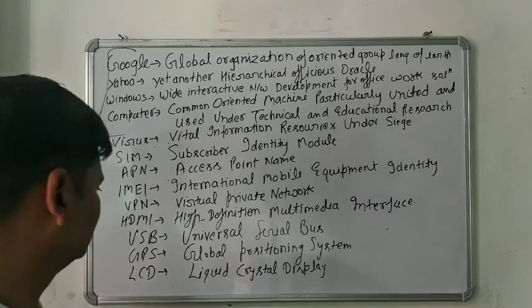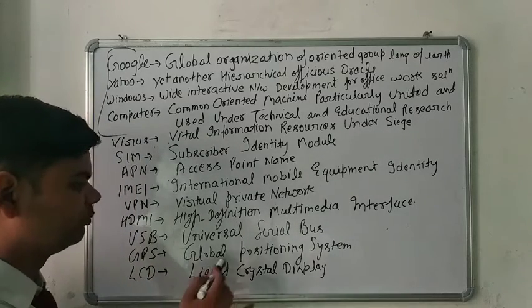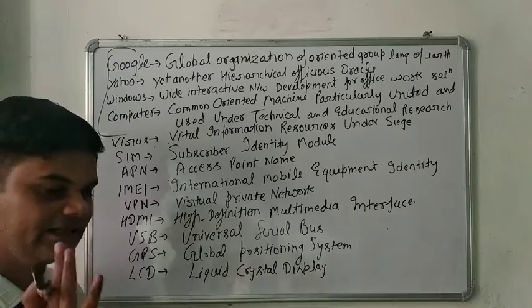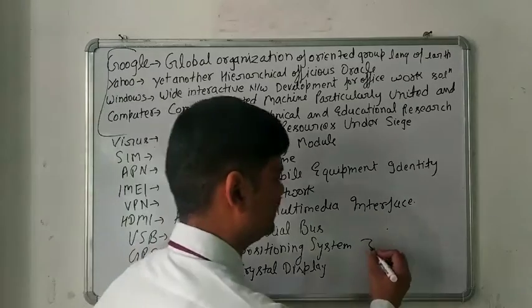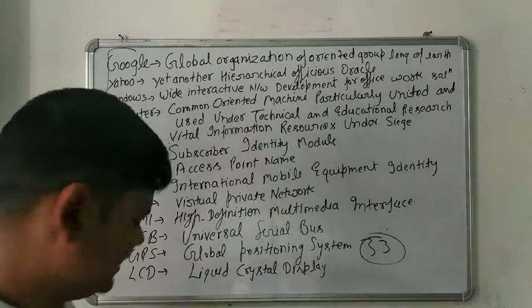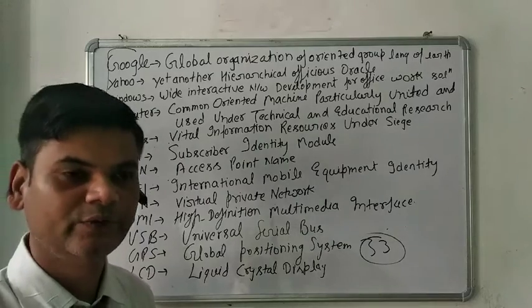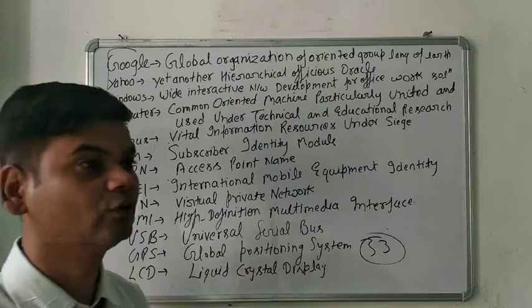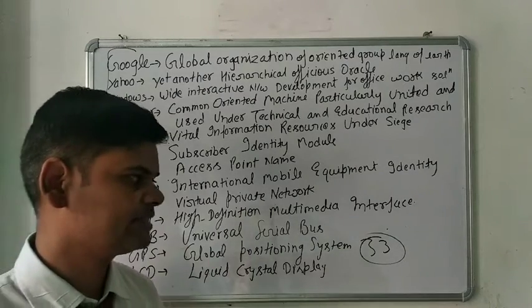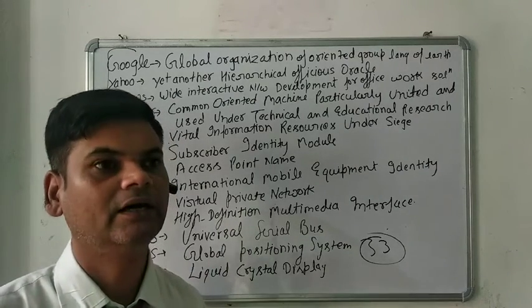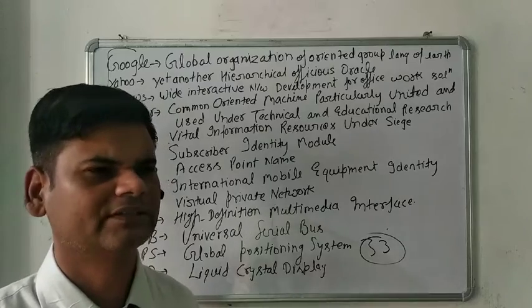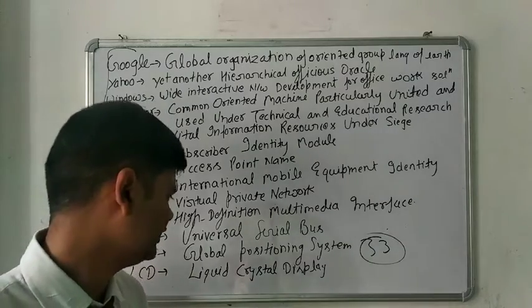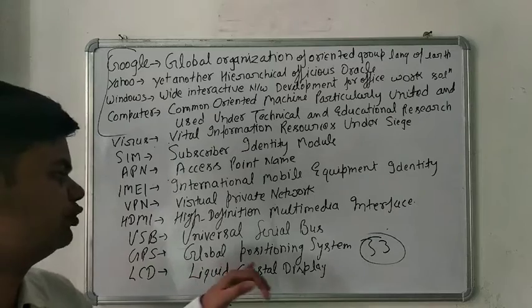Port. Next thing is the GPS, Global Positioning System. That is a collection of 33 satellites. GPS was developed by America, the United States of America. It has 33 satellites, that is a group of satellites. These satellites are basically used for the navigation and positioning of a particular person or particular thing. So that is the GPS, Global Positioning System.